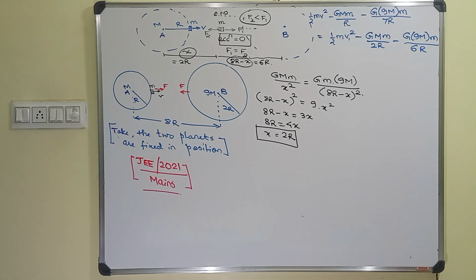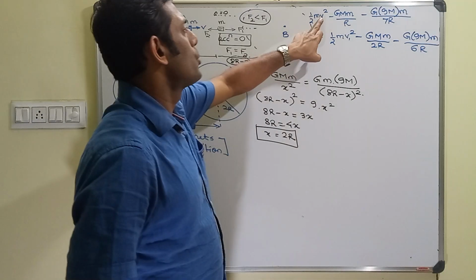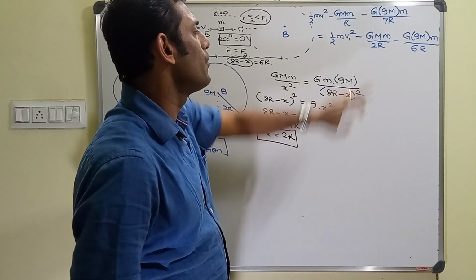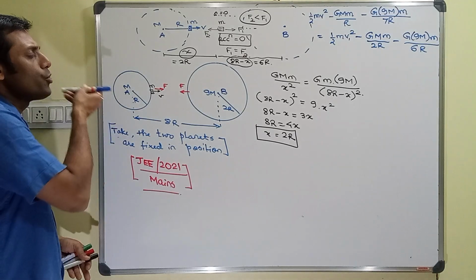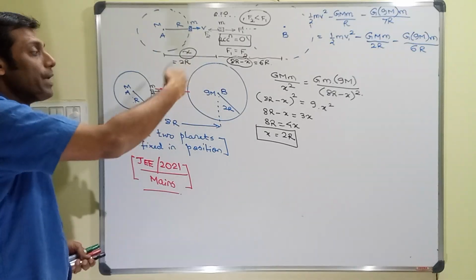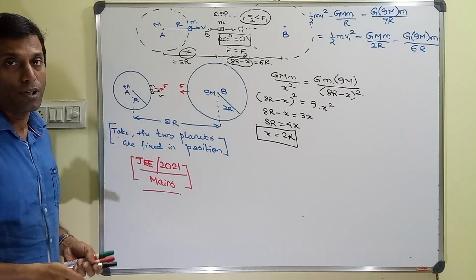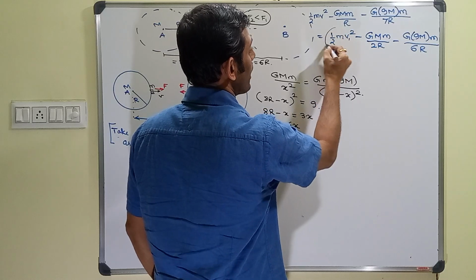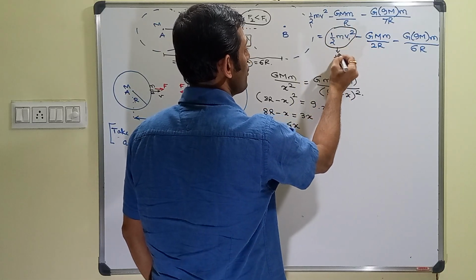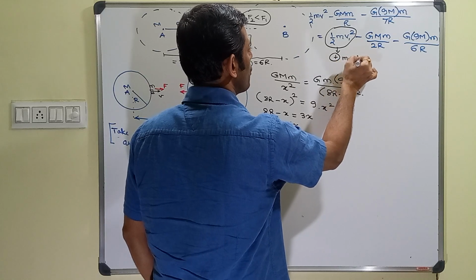what exactly do we expect? We expect that the velocity v should be non-zero, as well as the velocity v1 should be non-zero. If this is the expectation, then you are going to have a terrible calculation. If the satellite is supposed to reach this second planet B straight head on, if it is to go forward, then this velocity v1 should be non-zero, and hence this kinetic energy should be essentially positive. It's a must. It should remain positive.